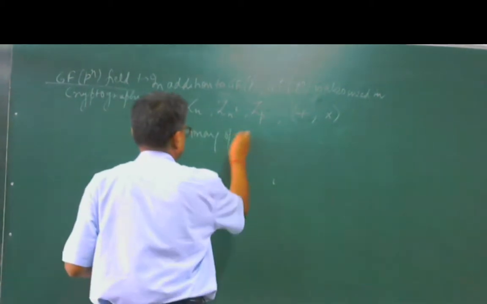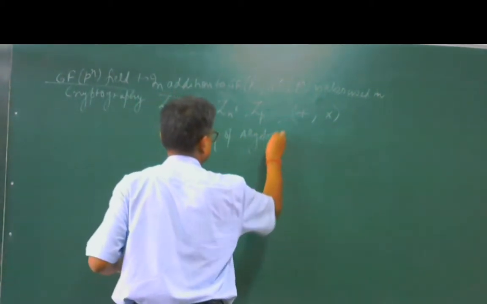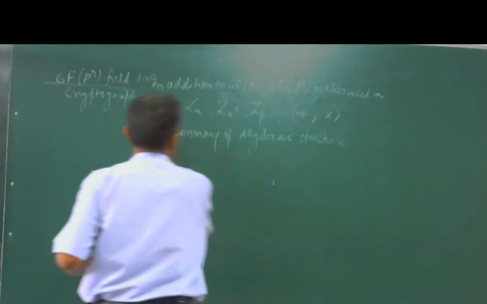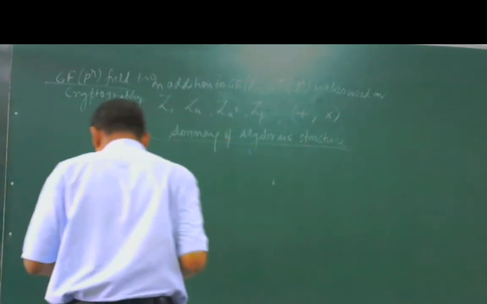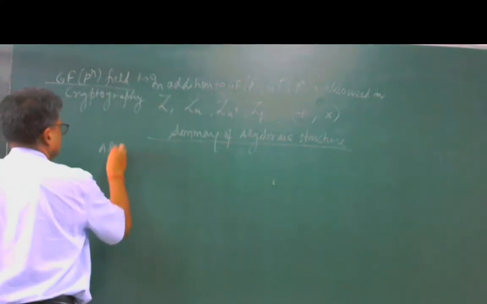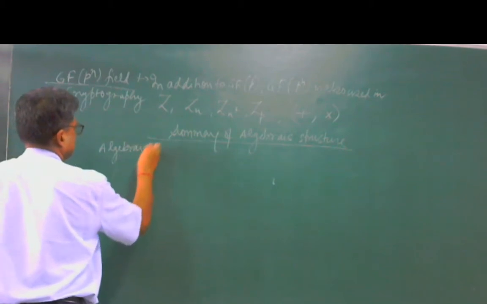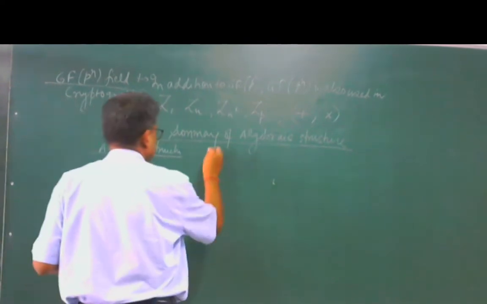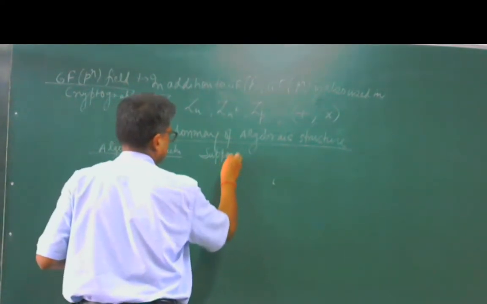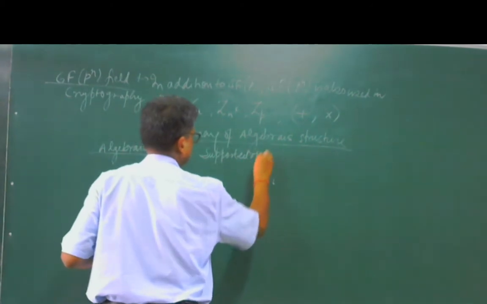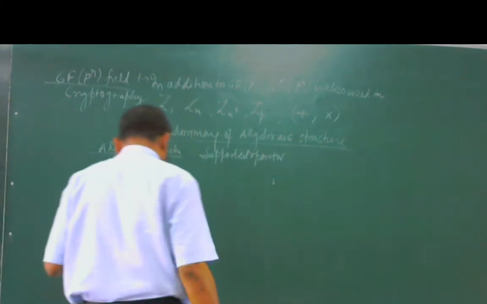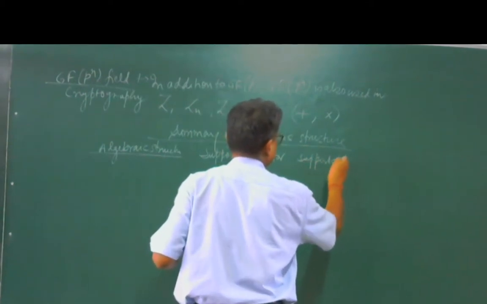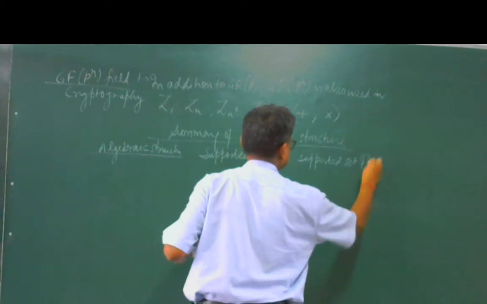of algebraic structures: the algebraic structure, the supported operator, and the supported set of integers.